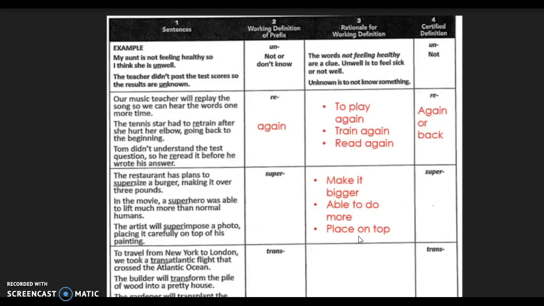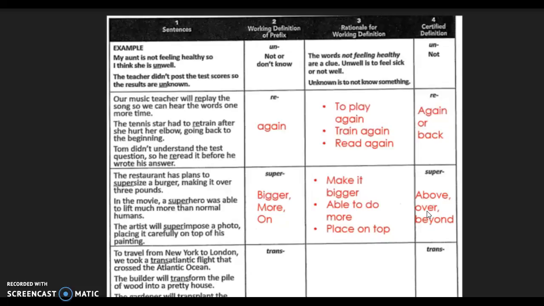Are these definitions that you came up with? Supersize means to make it bigger. A superhero is someone who's able to do more. And superimpose means to place it on top. It's kind of hard to see a pattern here. I see bigger and maybe more and on top. So my working definition is going to be bigger, more, and on top. The actual definition is above, over, and beyond.